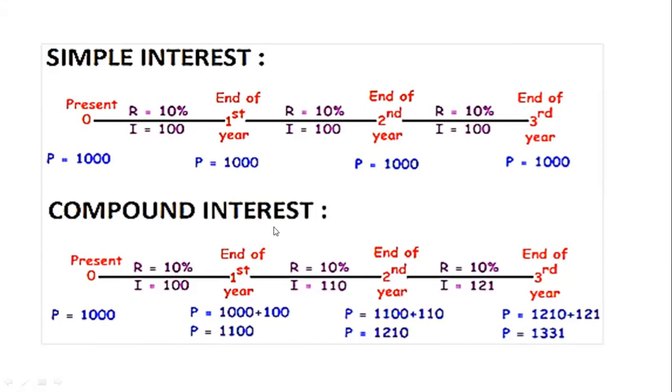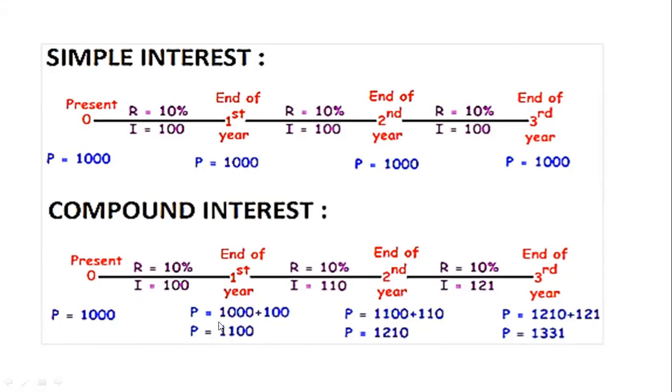But in the case of compound interest there is something tricky. Look at the first part. Here it is really the same, because your principal was 1000 taka, and after 1 year you get 100 taka as interest because of the rate of 10%. But at the end of the first year your money will become 1100 taka, because the interest is added. And at the end of the second year you will get 10% interest on your new principal, not the first principal.